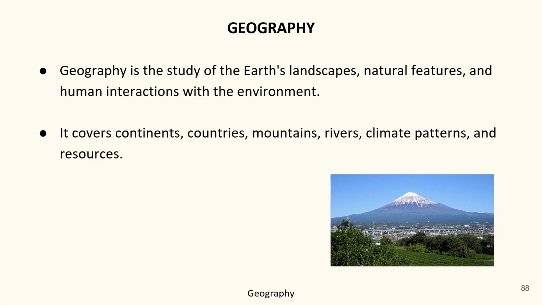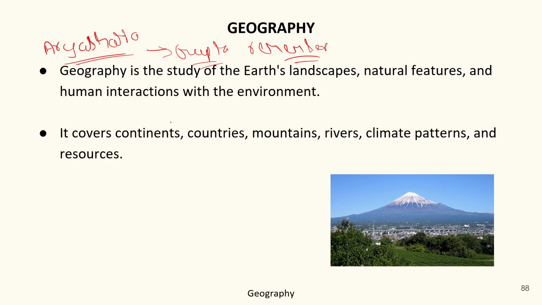Now come to the early Indian geographers. In India, we have early geographers like Aryabhatta. He belonged to the Gupta Empire. If you remember, we had talked about him in the Gupta Empire, that he was the founder of the zero.